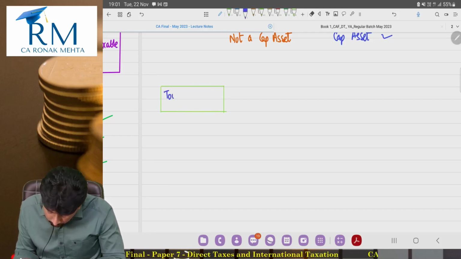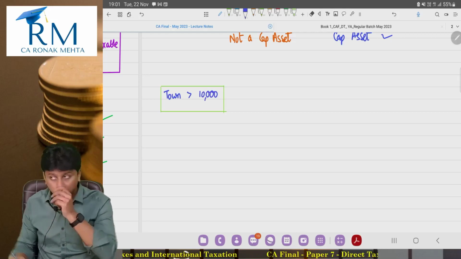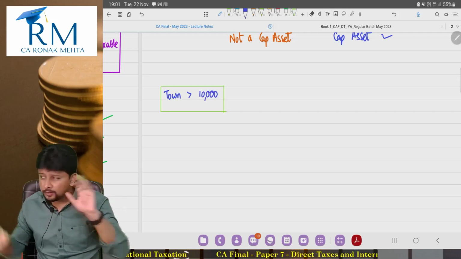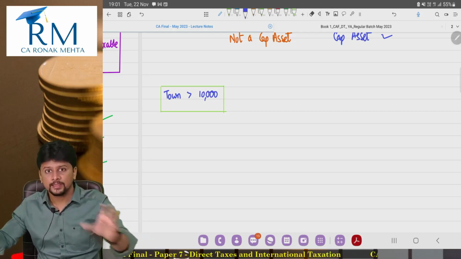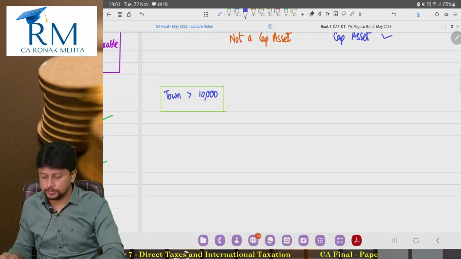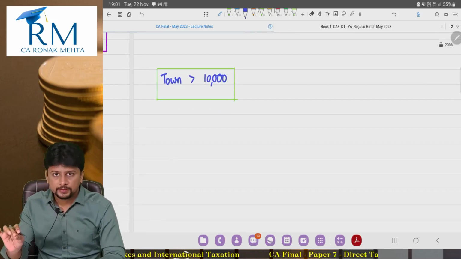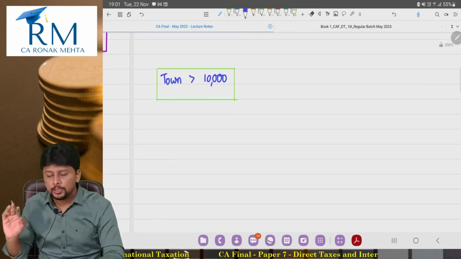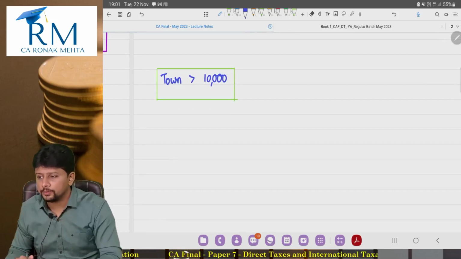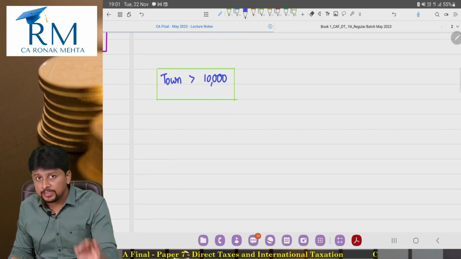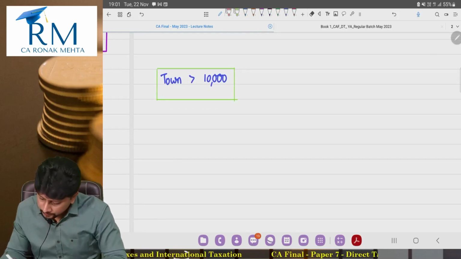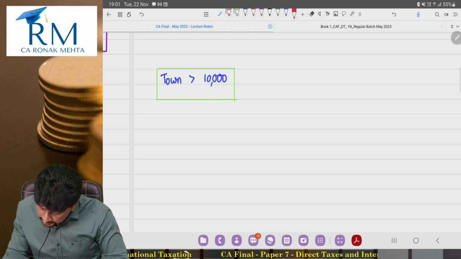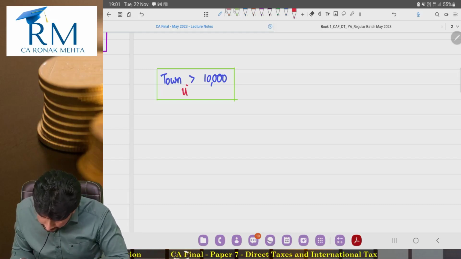where the population is greater than 10,000. So more than 10,000 people are staying. 50, 60, 90,000, 1 crore, 10 lakhs, 25 lakhs, 10 crores, more than 10,000. If the place, city, town, village, but the section has used the word town, so I'll stick to the word town. If the town has a population of greater than 10,000, then this town, this place is covered as urban area.